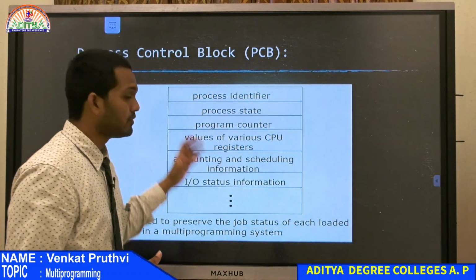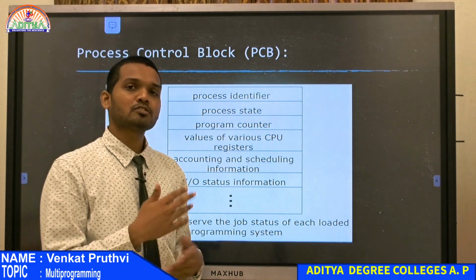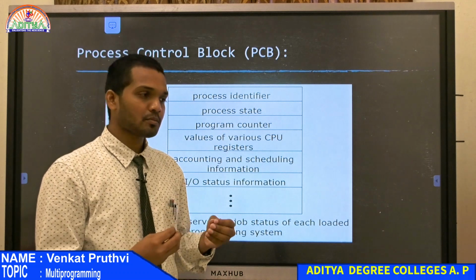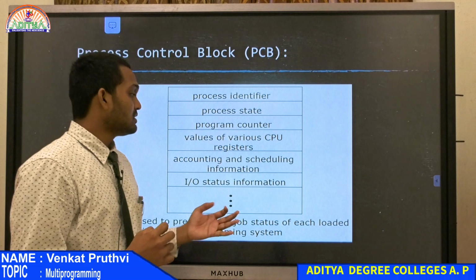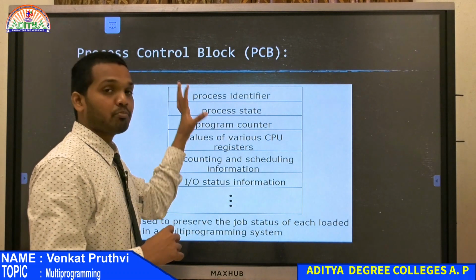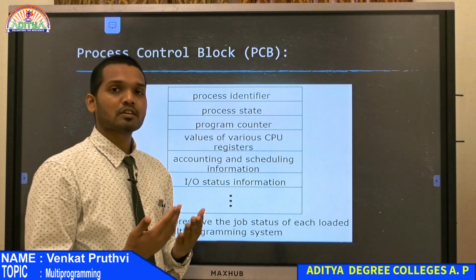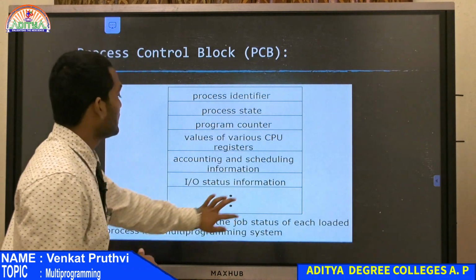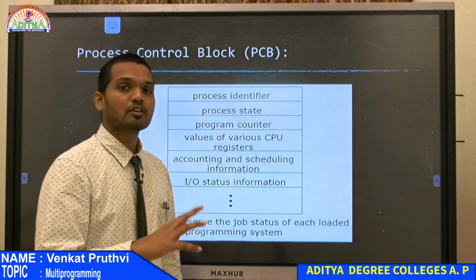So, when we are trying to process so many tasks at almost the same time, then without the process control block it becomes very difficult to handle those tasks and to maintain the information related to each and every task. So you understood the importance of the process control block, and what the CPU is.